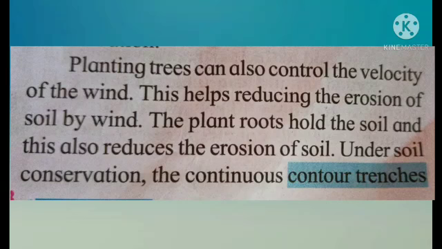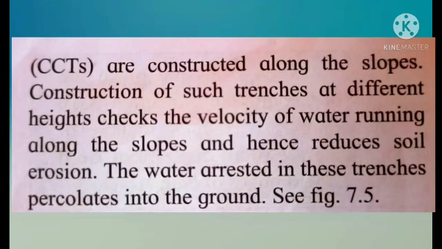Under soil conservation, the continuous contour trenches, that is CCTs, are constructed along the slopes. Construction of such trenches at different heights checks the velocity of water running along the slopes and hence reduces soil erosion. The water arrested in these trenches percolates into the ground.